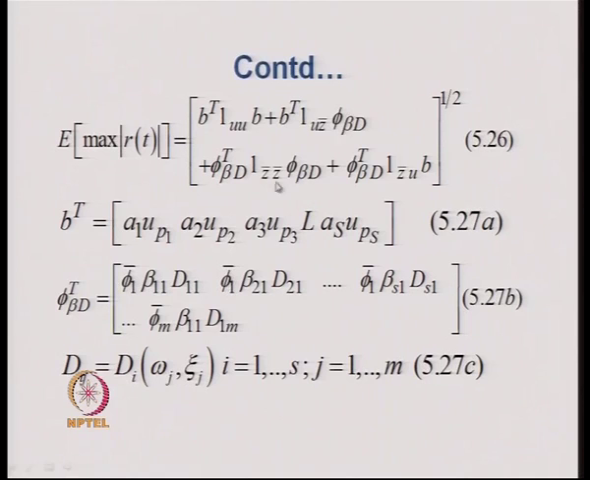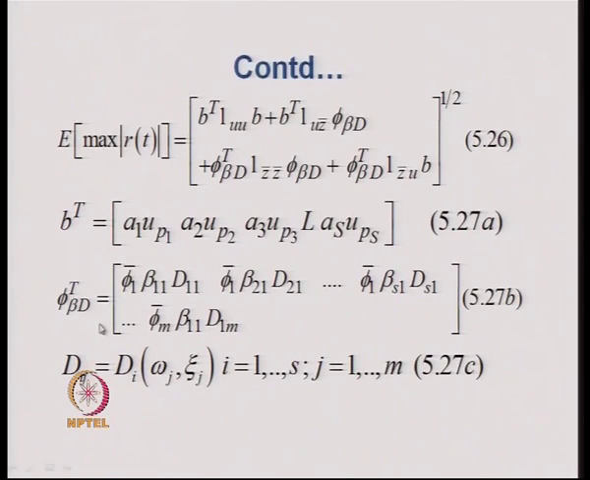BT LU B plus BT LU Z bar phi BD plus phi T BD L Z Z bar phi BD plus phi T BD L Z bar U B, where B and phi BD are vectors like this, that is B vector is equal to A1 into UP1, A2 into UP2 and so on. So, if there are S supports, then it will go up to AS into UPS.